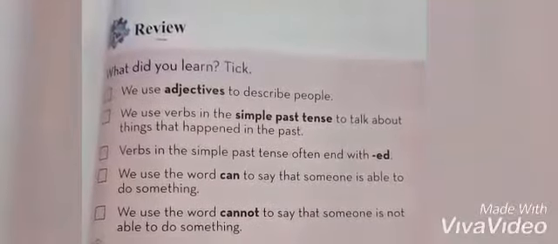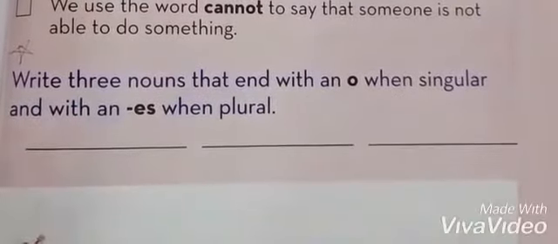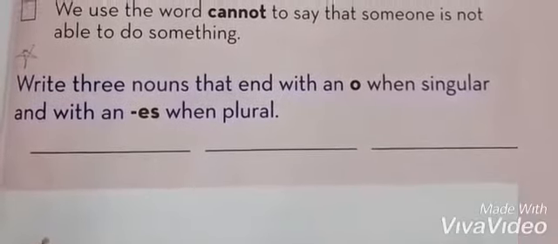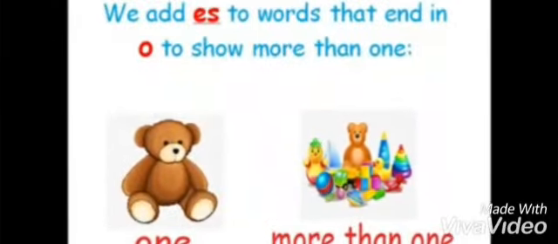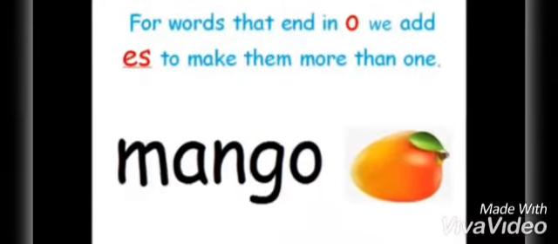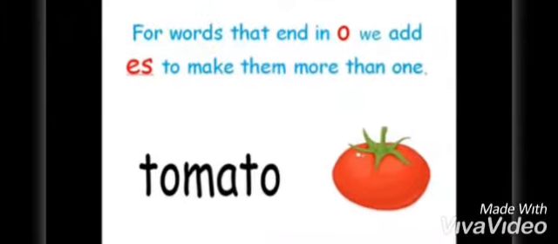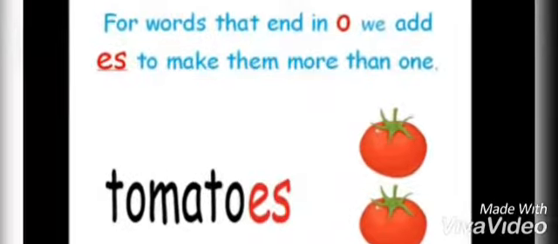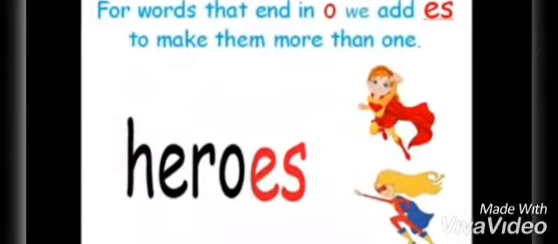So now in the end, I'm going to read the statement. Write three nouns that end with O when singular and with ES when plural. We add ES to words that end with O to show more than one. Here are the examples. Mango, we make it plural, mangoes. The word is tomato, we add ES, tomatoes. The last one, hero, we add ES, heroes.